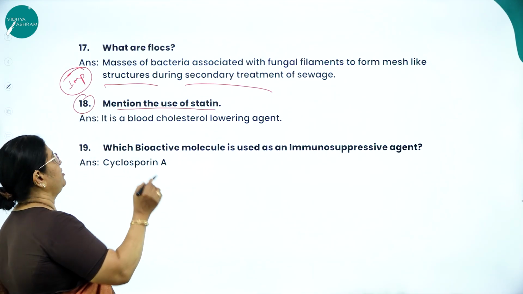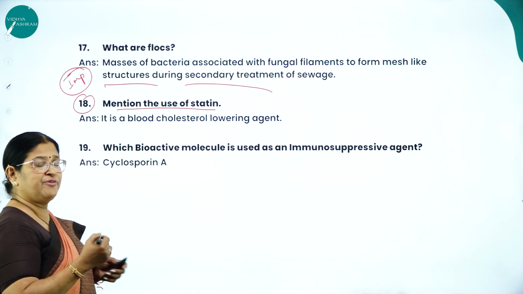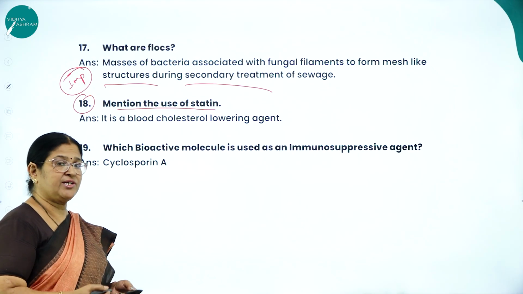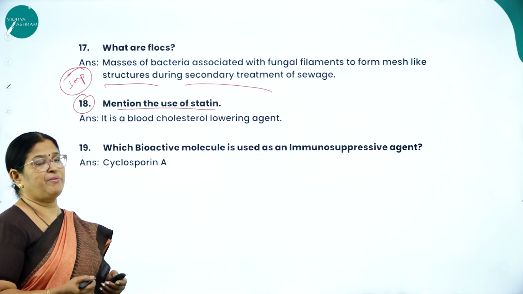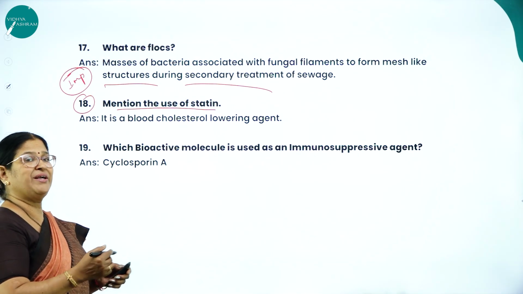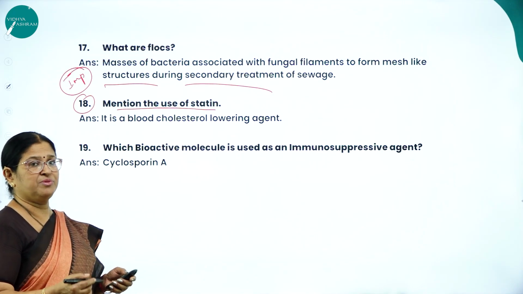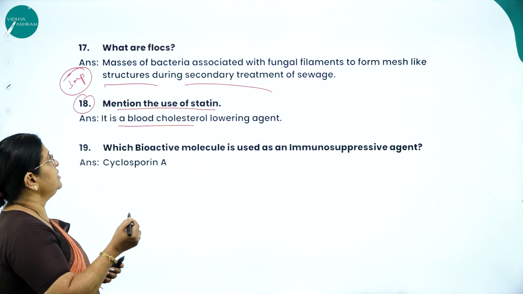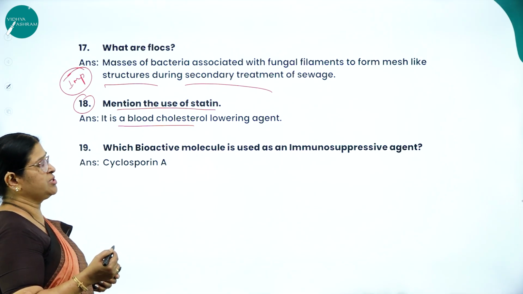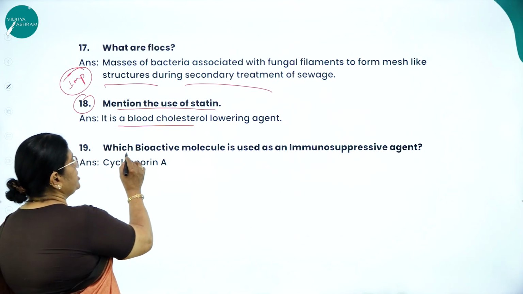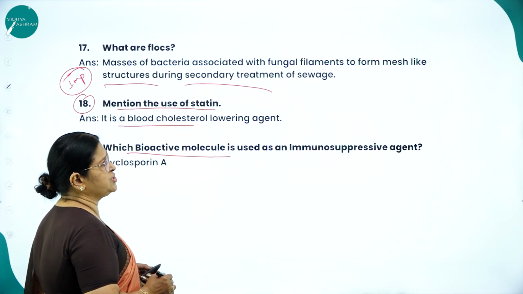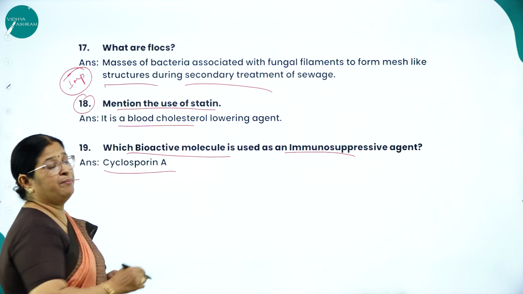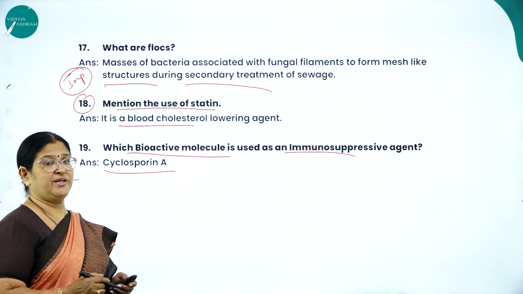Next, question number 18. Mention the use of statin. Already I told you. They twist and ask questions pertaining to the various concepts we have discussed in this particular chapter called Microbes in Human Welfare. So they might ask the questions in different forms. So mention the use of statin. It is used as a blood cholesterol lowering agent. Next, which bioactive molecule is used as an immunosuppressive agent? That is cyclosporin A, particularly during organ transplantation.